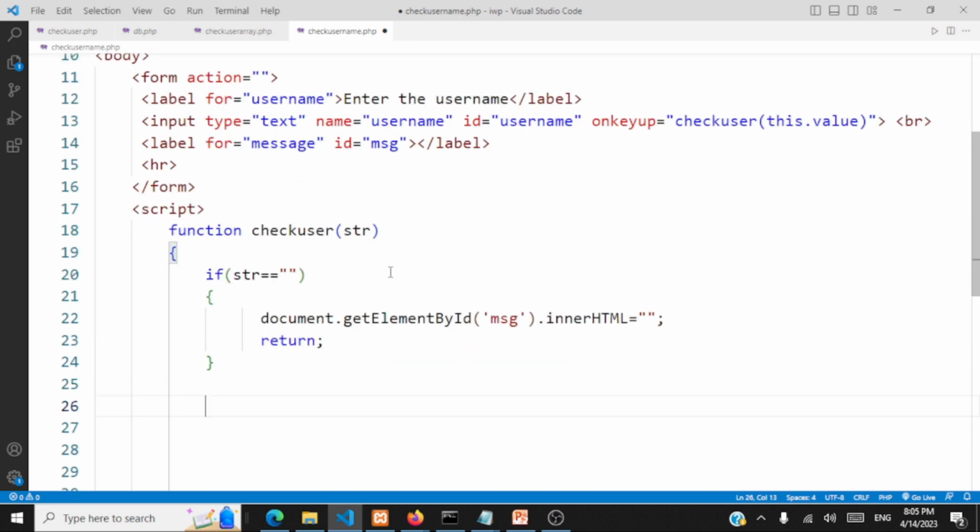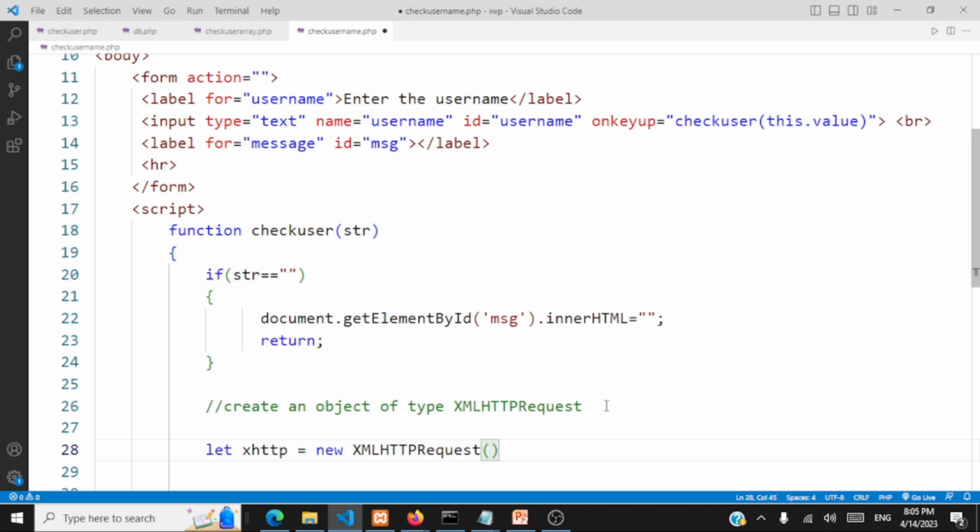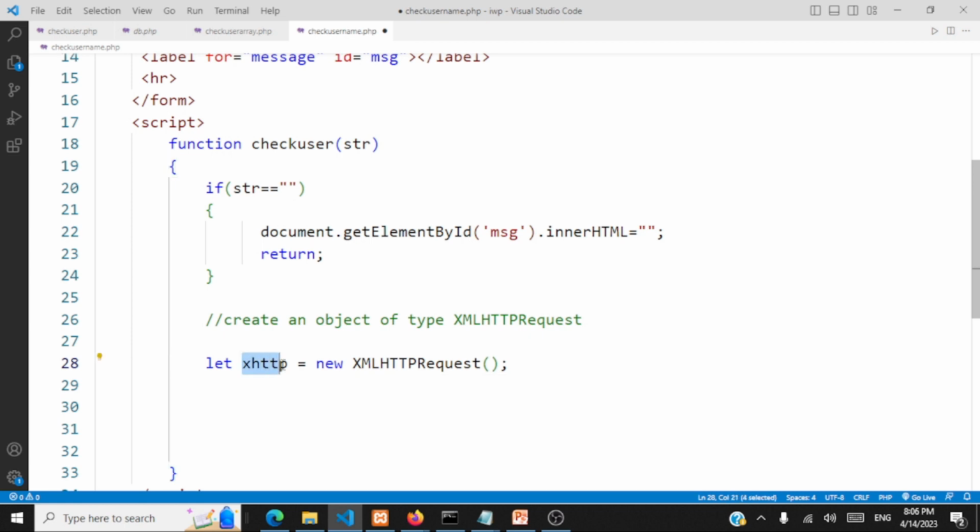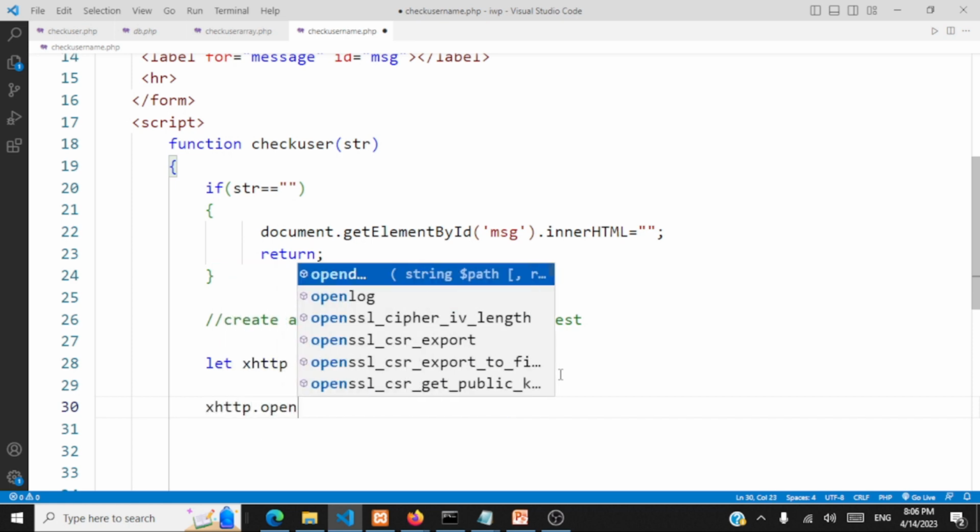If we are going to get a value, what is the first step? We'll create an object of type XMLHttpRequest. As I told you earlier, the entire request and response to the server is handled by the methods of this class. So let's create an object. Let xHTTP is equal to new XMLHttpRequest. That's how you create an object of this class, and that object is called xHTTP. Now let's open a request. It's like xHTTP.open.